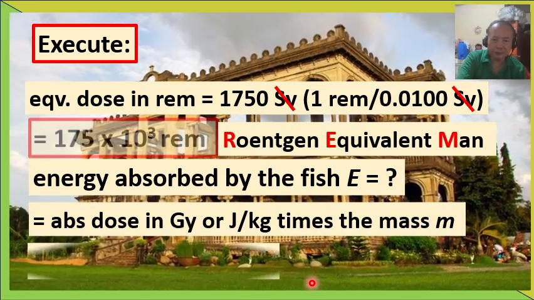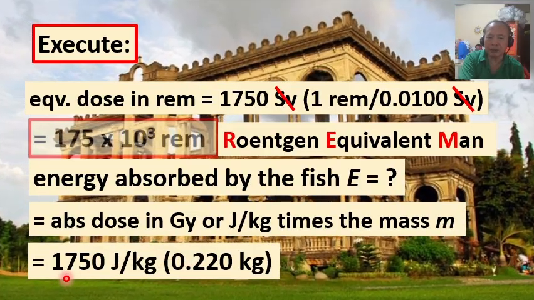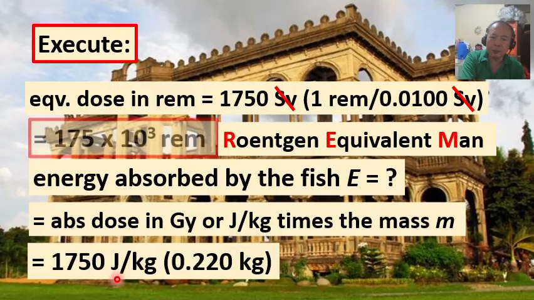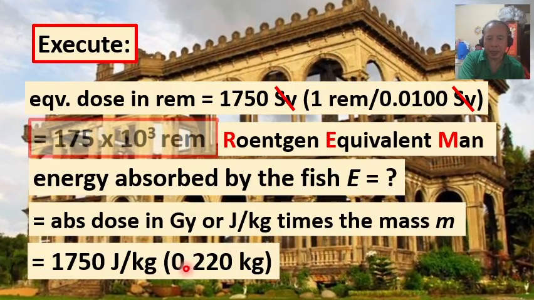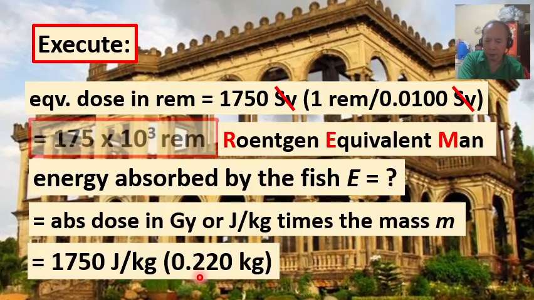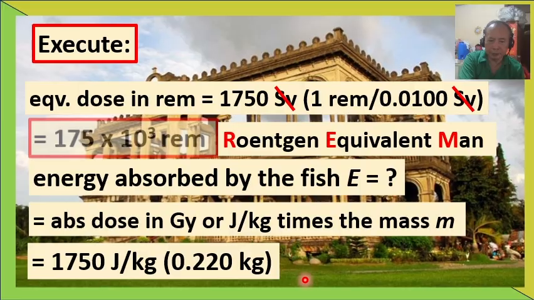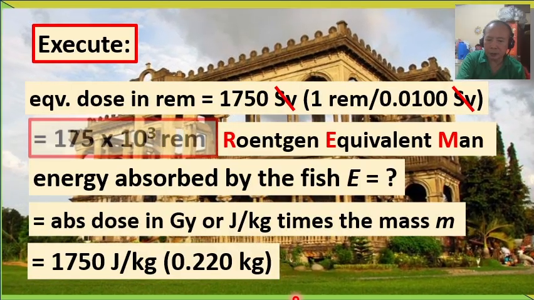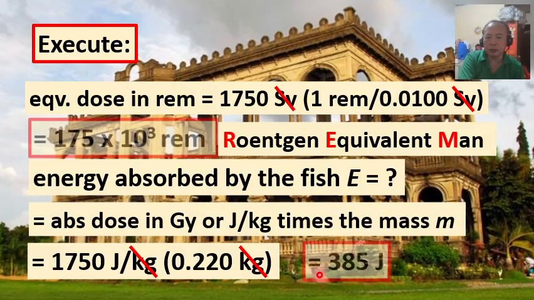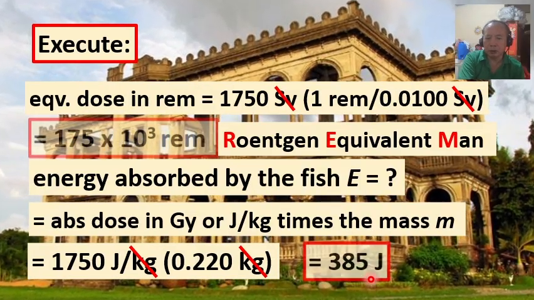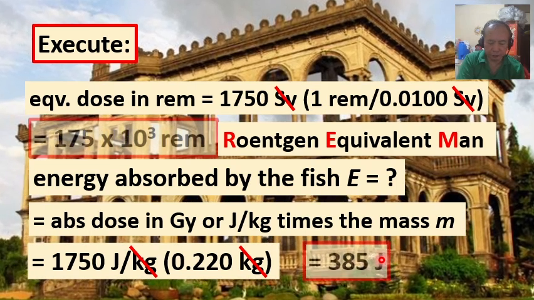That is, the energy capital E is equal to 1,750 gray, or that is joules per kilogram, times the value of the mass small m, 0.220 kilogram. So when you do the math, we find the value of the energy absorbed by the fish equal to 385 joules in 3 significant figures.